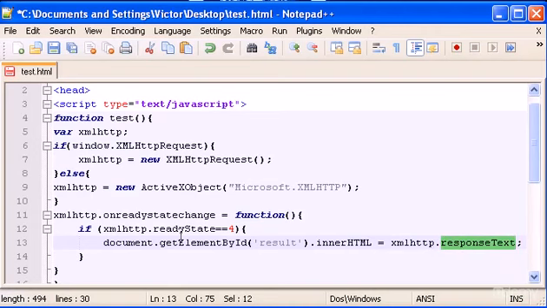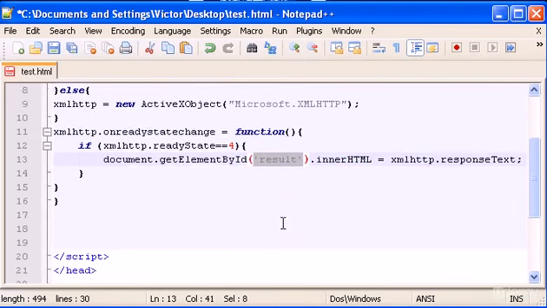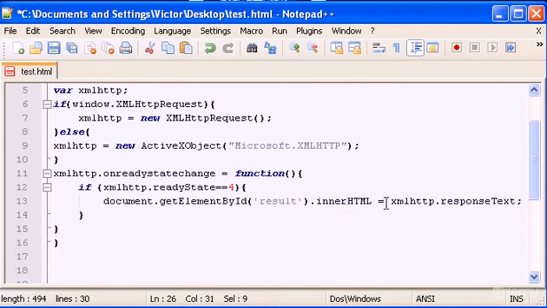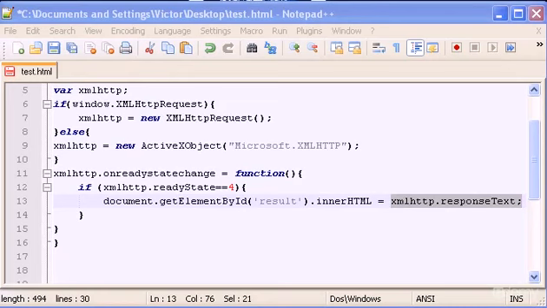We sent a request to the server, then we wait to get an answer, and that answer, either a string or a number or whatever it is, is stored in responseText. So I want to substitute the div result here with whatever we get from the server as an answer.